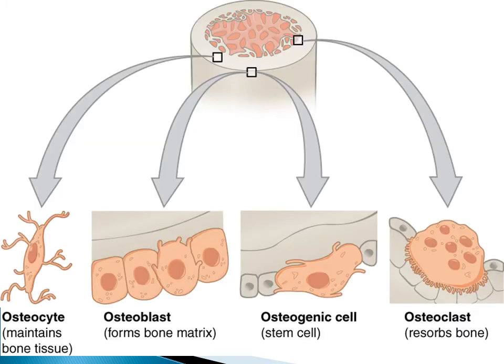These are the four types of the cells: osteocytes, osteoblast, osteogenic or osteoprogenitor cells, and osteoclast cells. Osteocytes are the mature bone cells. Osteoblast cells are the bone forming cells. Osteoprogenitor cells or osteogenic cells are known as stem cells that develop into osteoblast cells, and osteoclast cells are the bone degenerating cells.